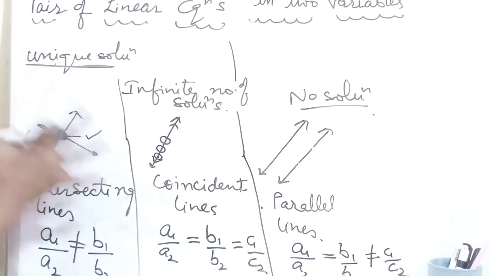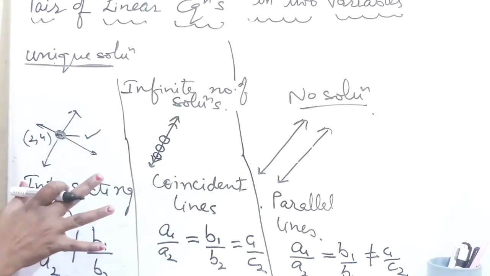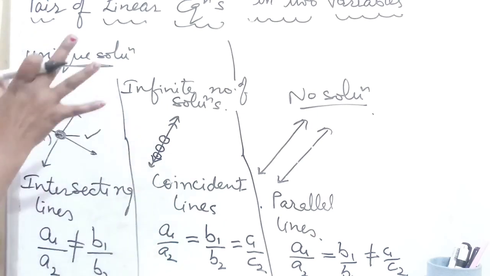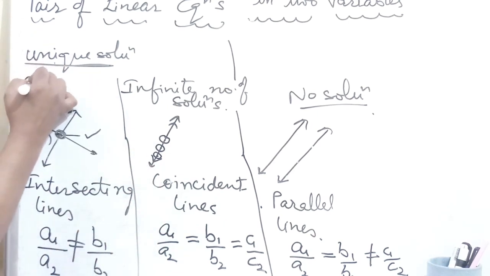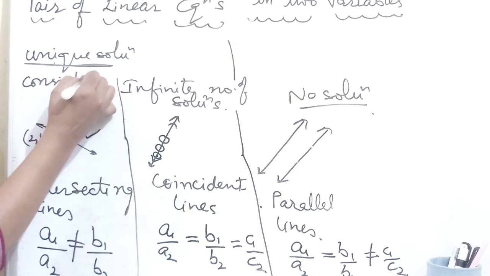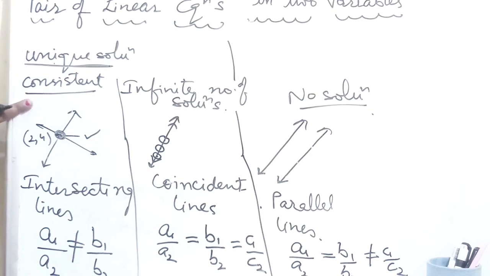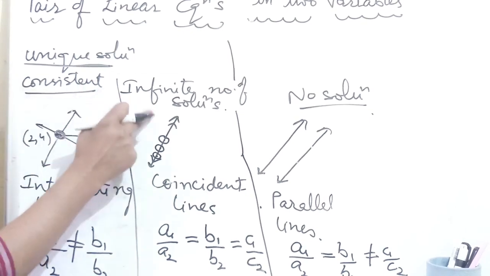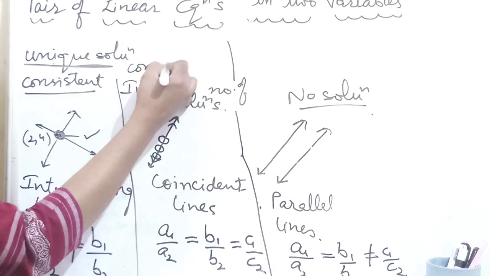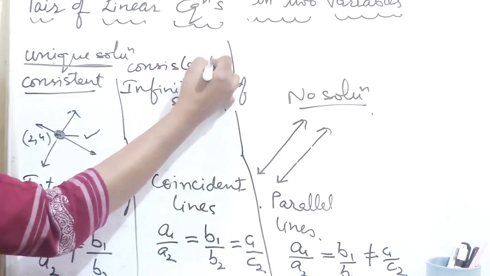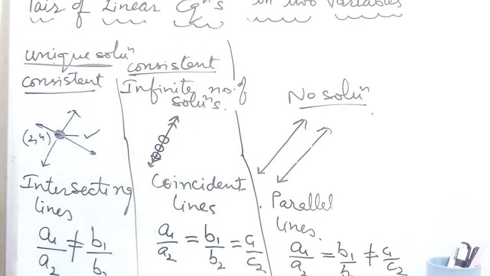Whenever the lines have a solution, at that time the equations are consistent. So whenever you have a unique solution for the lines, that is a set of consistent equations. Again, here also we have infinitely many solutions, so it is also a set of consistent equations.